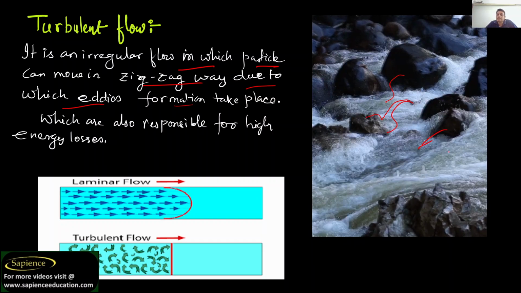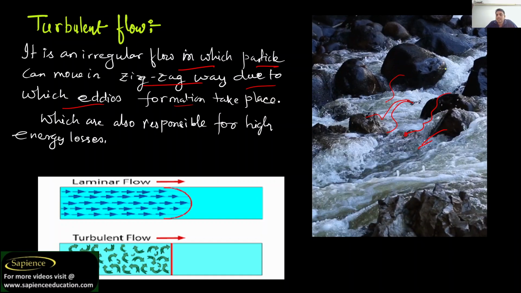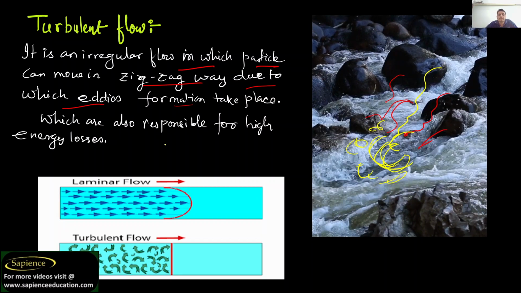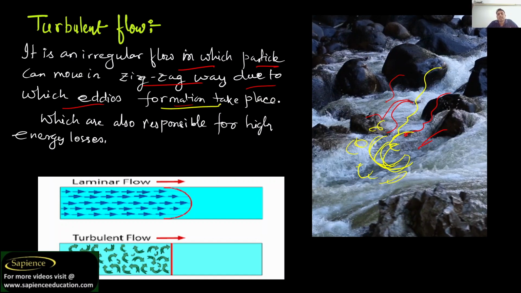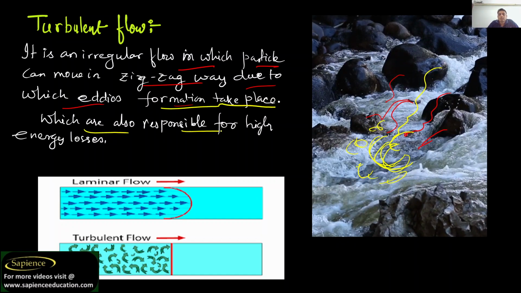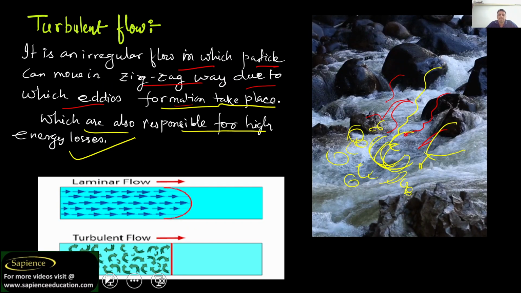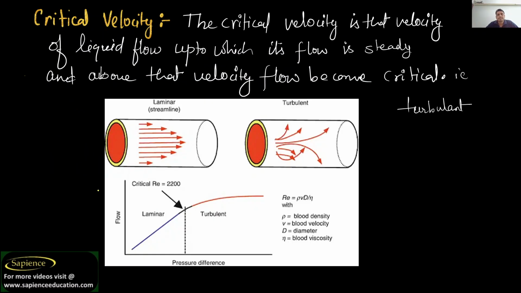Eddies, you know, what happens when water is coming in a single direction like this, right? Suddenly it moves backward due to stones as obstacles. These are what we call eddies. So eddy formation takes place, and it is responsible for high energy loss. Whenever a flow collides with stones and the like, an eddy will be formed, and due to this eddy there will be a loss of energy. I hope you have understood now.